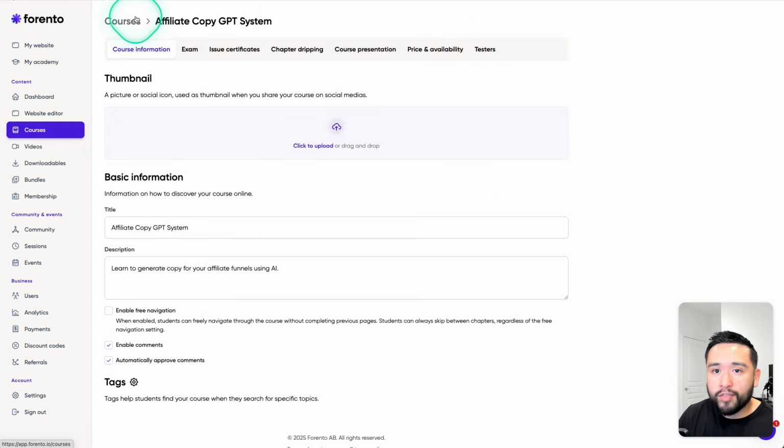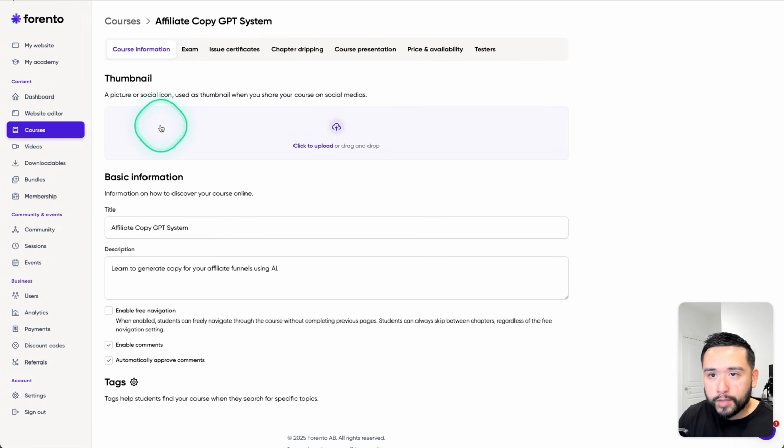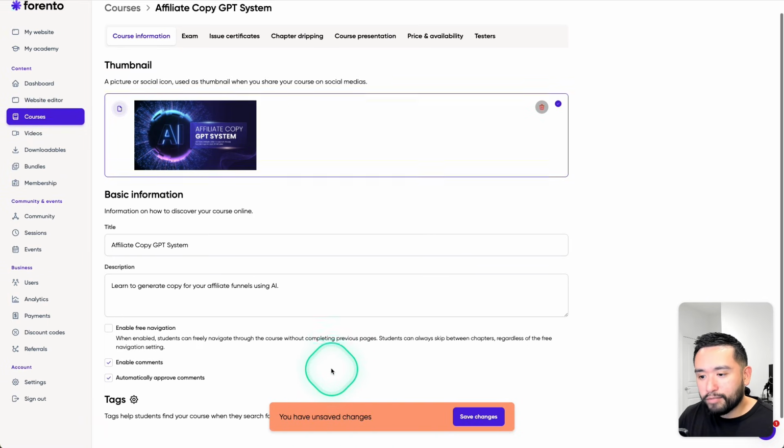Now for the settings, there's a variety of settings you can change for your course. You can add a thumbnail. Let me actually add that. I'm going to click on save changes. Okay, so it says you have unsaved changes. I click on save changes. And for some reason, it still says this, a little bug there, unfortunately.